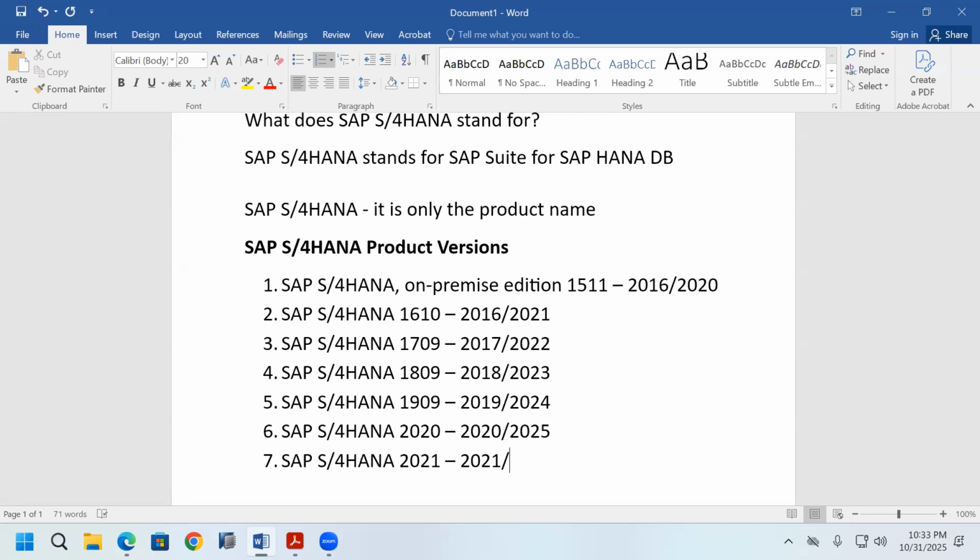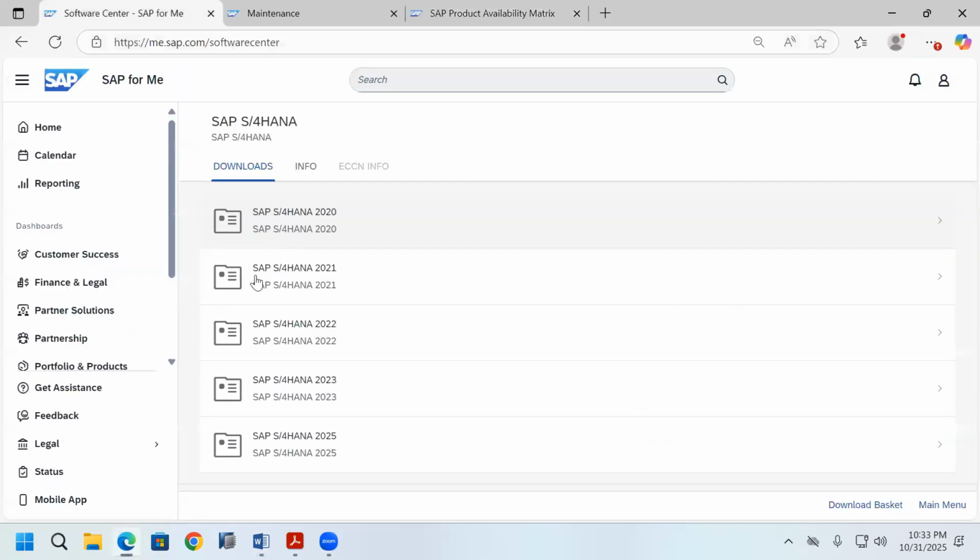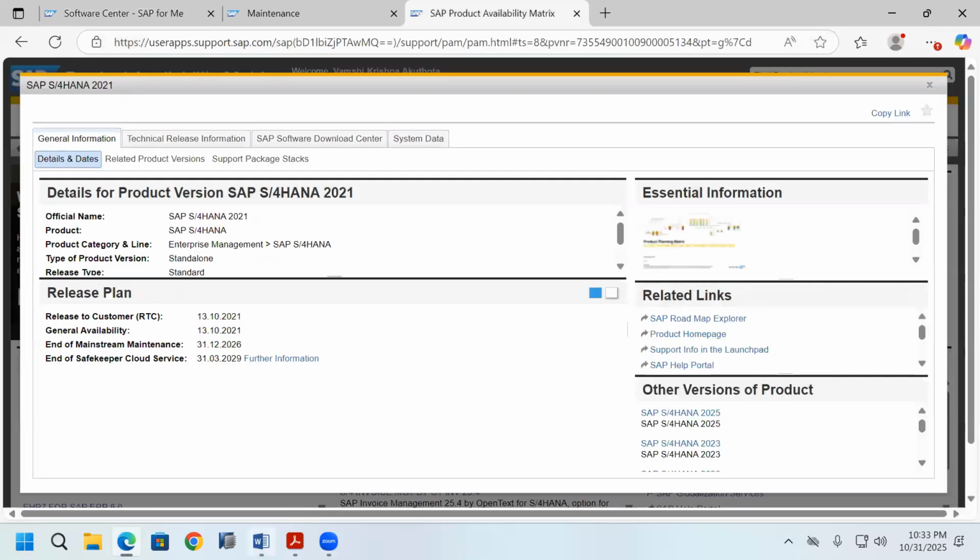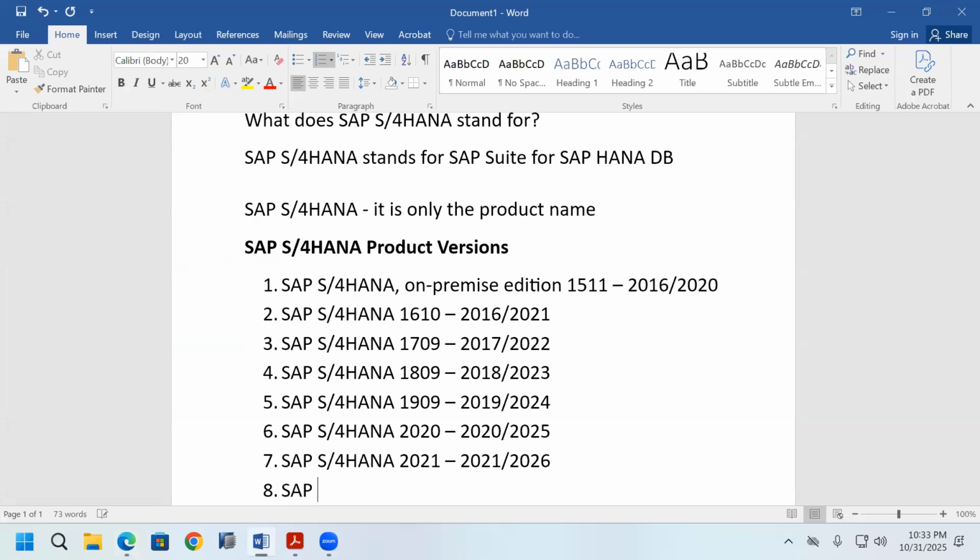That means you can install SAP S/4HANA 2021 on a company server for developing business, or on your personal laptop or system, because the software is available for installing.